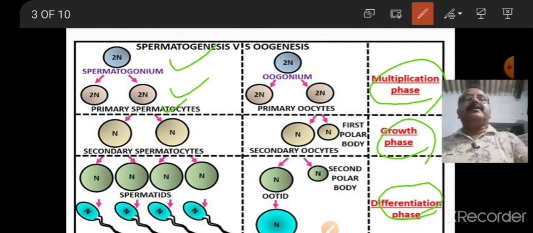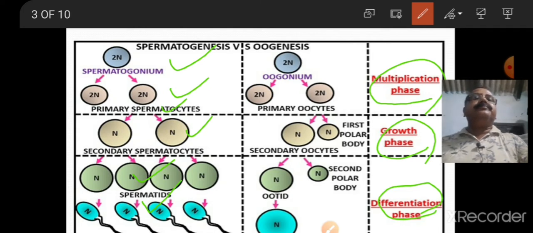After meiosis 1, secondary spermatocytes are produced. Later, these secondary spermatocytes produce spermatids. Finally, 4 spermatids are produced. Later, these spermatids pass on to spermiogenesis and the different parts of the sperms are formed, and finally 4 sperms are produced.